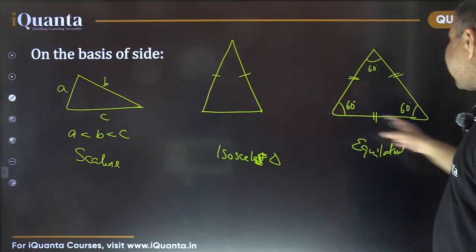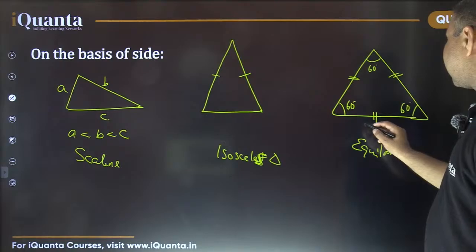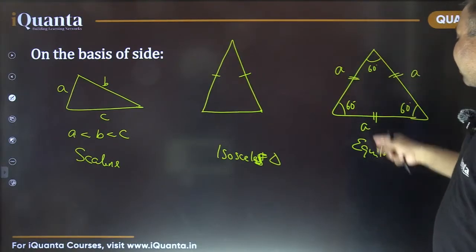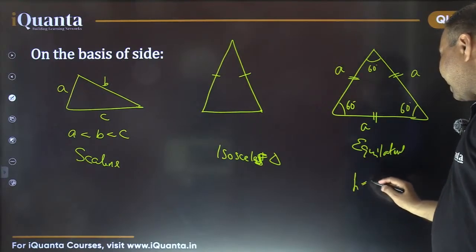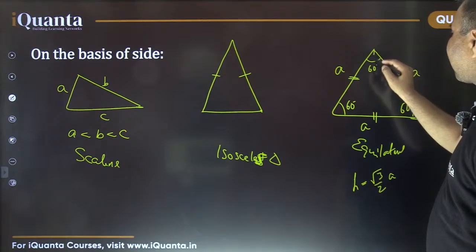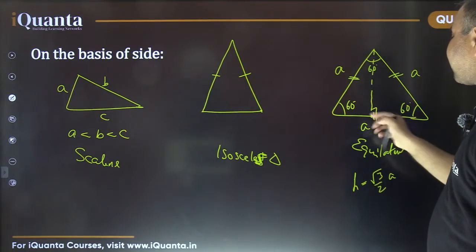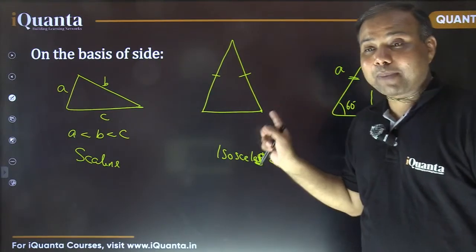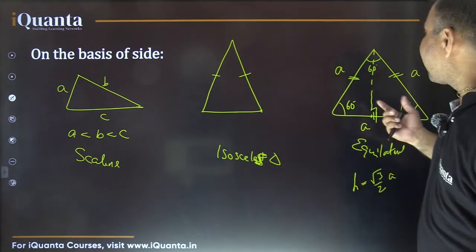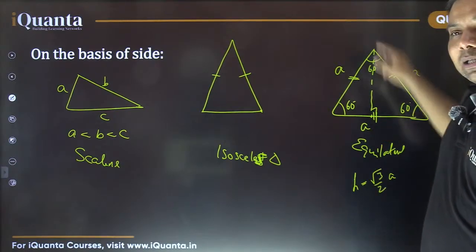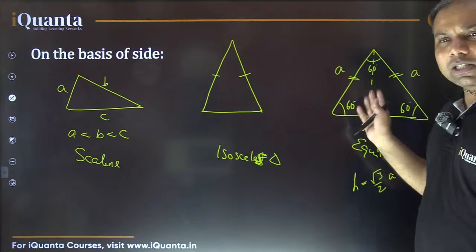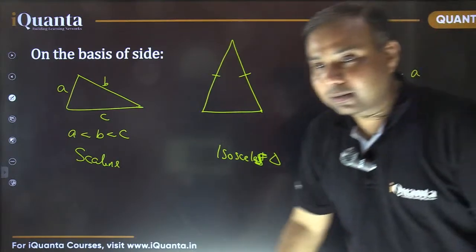So if A is the side length, then what about the height? Height comes out to be √3 by 2 times A, because if I drop a perpendicular, it will meet at its midpoint. So in the previous question we used that part only. Someone was asking कि 1 कैसे आया in the last question. It is because of that only. If I drop a perpendicular, it is going to meet the opposite side at its midpoint. It's because of symmetry, you can see very easily. ठीक है ना?